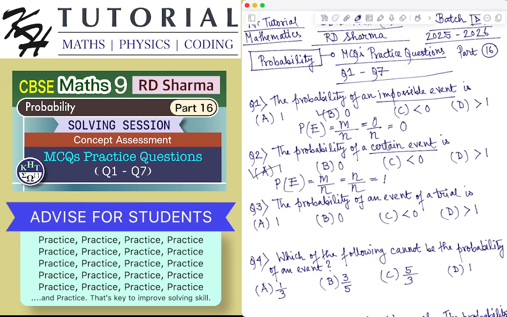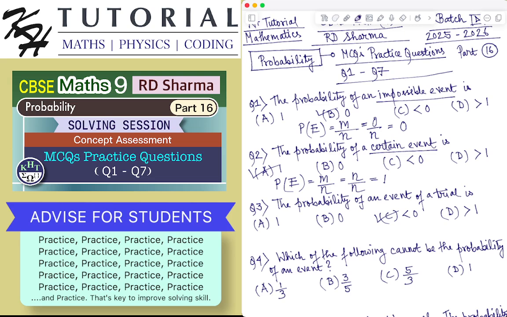Okay, the probability of an event of a trial is: 1, 0, less than 0, greater than 1. It is definitely not less than 0. I think I have copied the question wrong, because it cannot be 1, it cannot be 0.